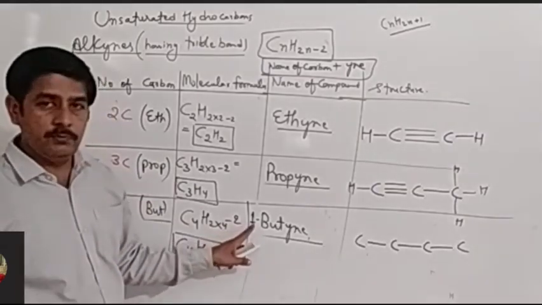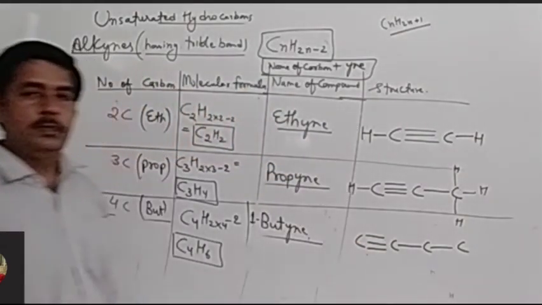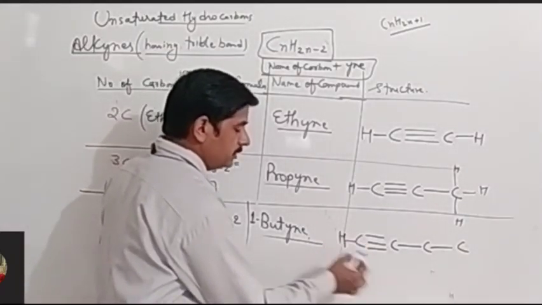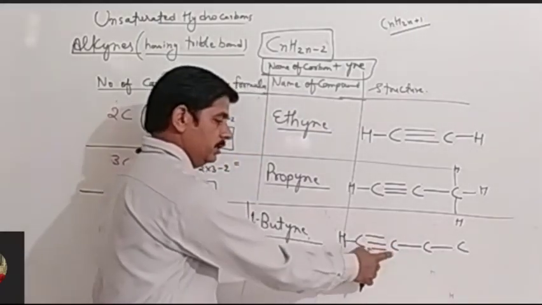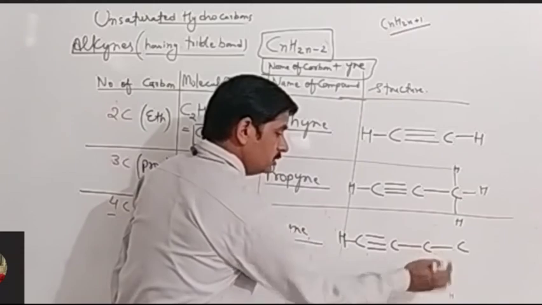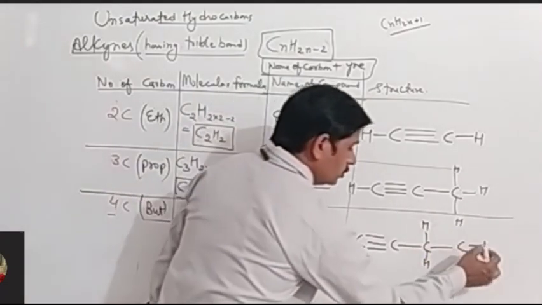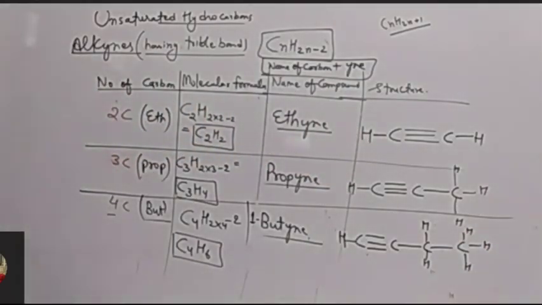I have written 1 butyne. So here I will draw a triple bond at first carbon, and then 3 bonds are there, so 1 hydrogen will be placed, and here we can see all 4 bonds, so we need not add hydrogen here. Here there are 2 bonds, so 2 hydrogen will be placed here, and here there is only 1 bond, so 3 hydrogen will be placed here. Okay, so this is the structure of butyne.